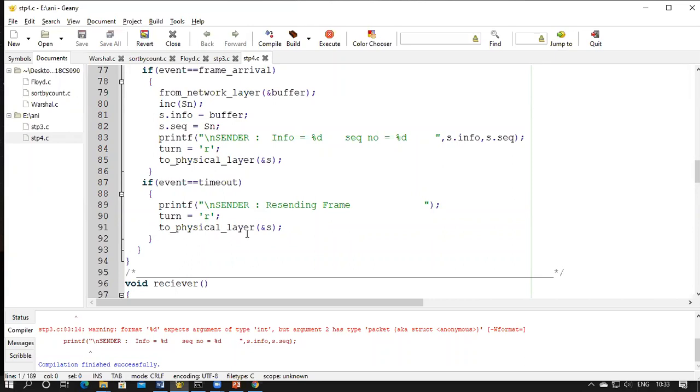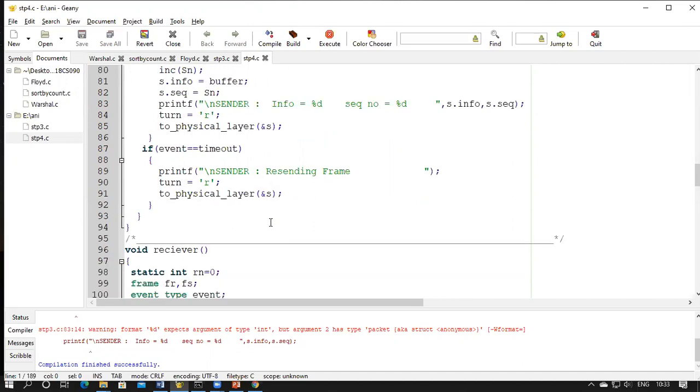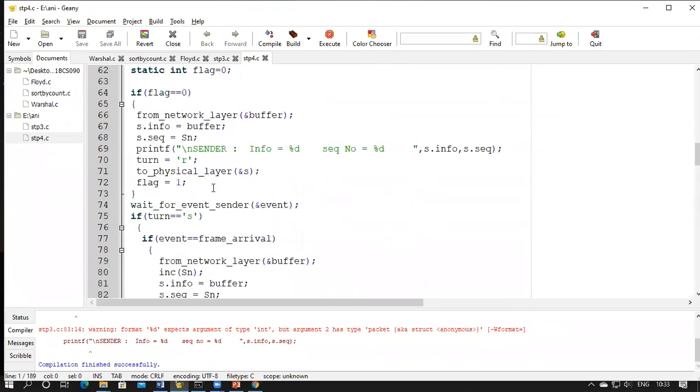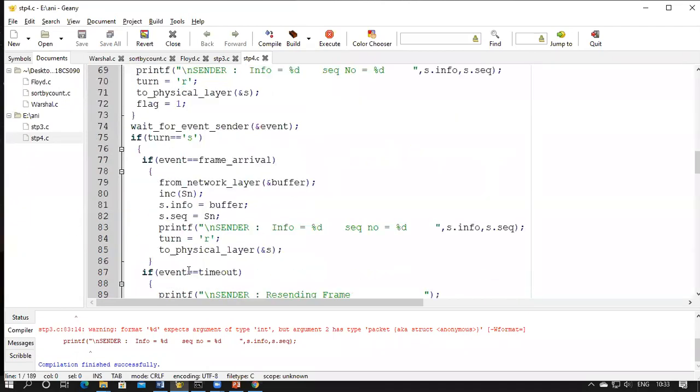you will send the data to the physical layer and keep the turn as the receiver end flag. So you will send the frame and change the flag to receiver mode, so the next function call will go to the receiver end. This turn is a flag used to indicate whether the sender function call or the receiver function call has to be handled. This condition tells you that only if the turn is sender node, then this function call is executed.